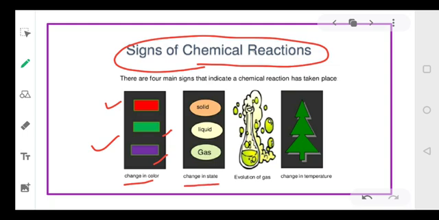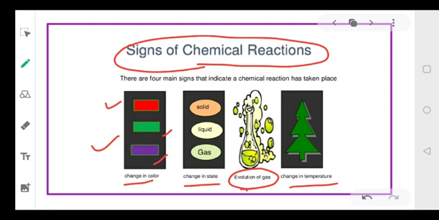If we observe that there is a change in state, if a solid becomes liquid, if a liquid becomes gas, or a gas becomes solid, again, this is a chemical change. Thirdly, there is an evolution of gas. Evolution means production. If any gas is produced, even in that case, we will say a chemical change.